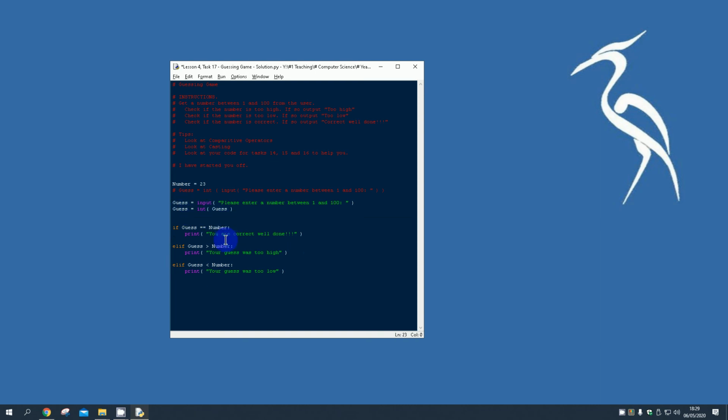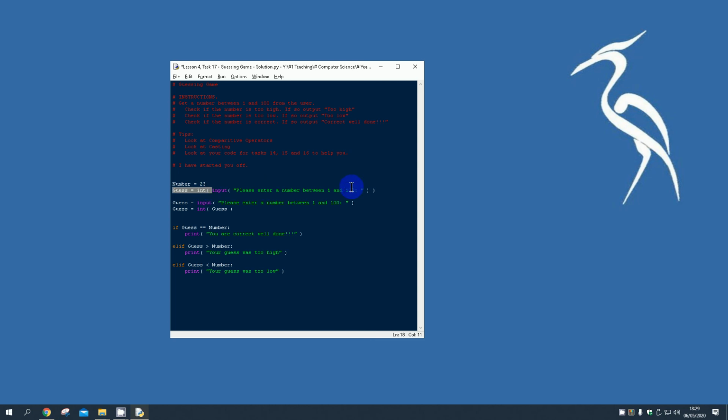So there's two ways of doing it. We can do it as two separate lines of code. Guess equals input, please enter a number. Guess equals int guess. So I'm taking it as a string, I'm converting it into an integer. Or if you're feeling a little bit more confident, you can do it this way. You can say guess is equal to the int, and then this bracket and this bracket are what's going to become an integer.